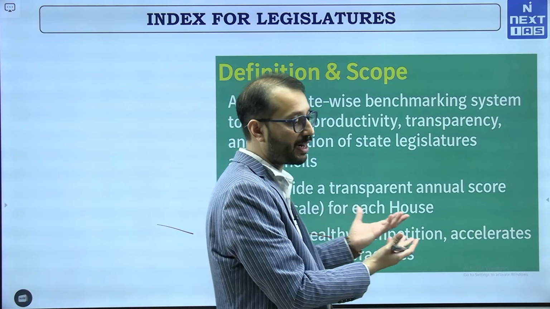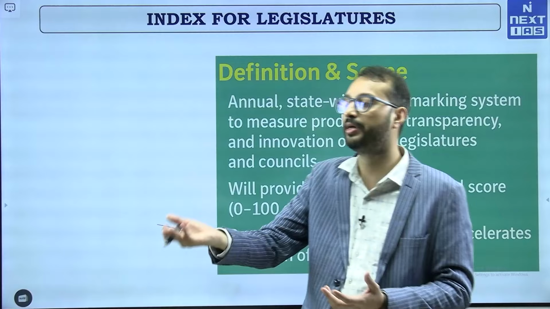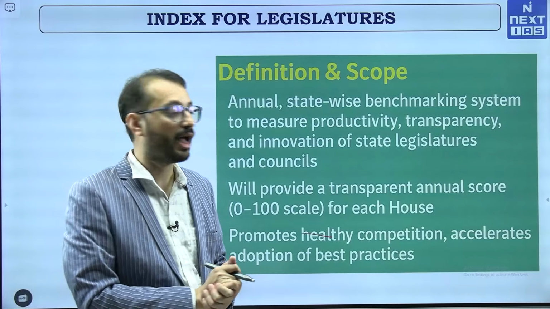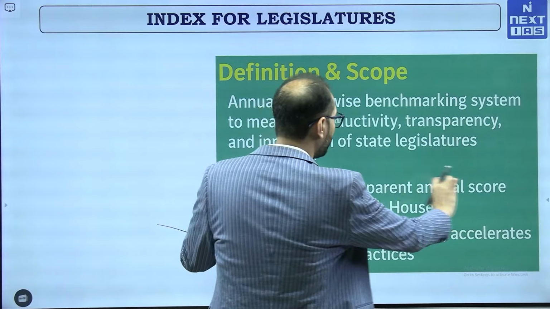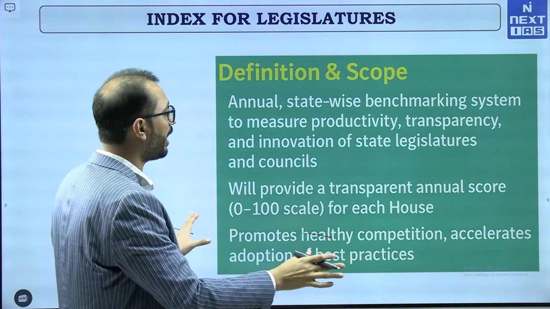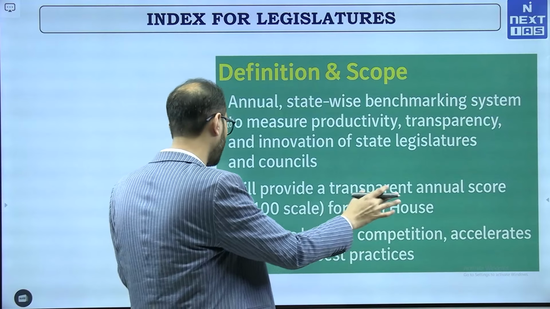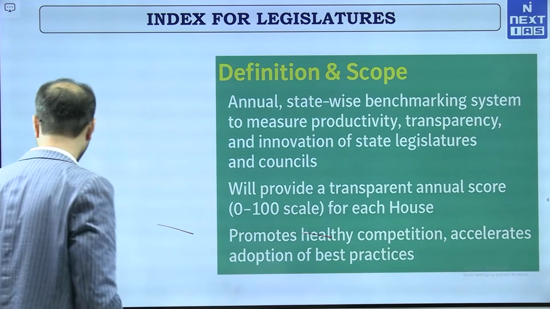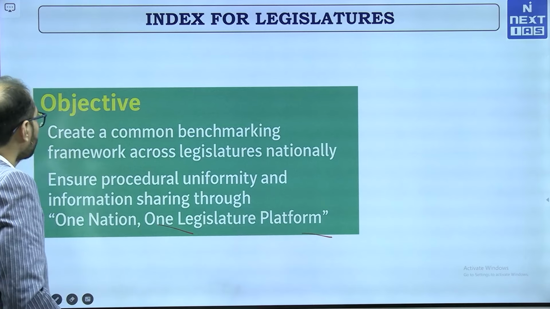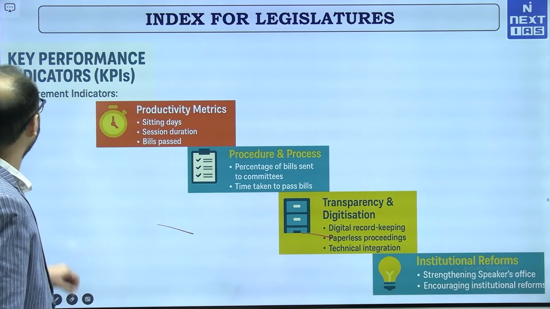outcomes across these parameters. For example, how many bills have been referred to the committees, right, how many bills have been discussed, and we will basically provide a score between 0 to 100 for each house, and this will help in assessing healthy competition, it will accelerate adoption of best practices, etc. Moving on to the next slide.